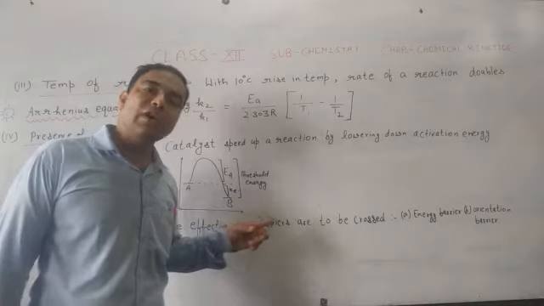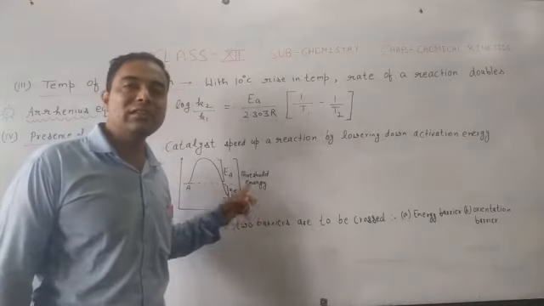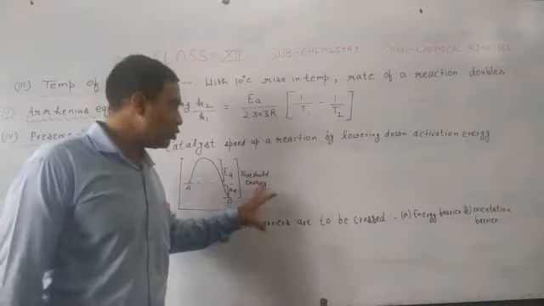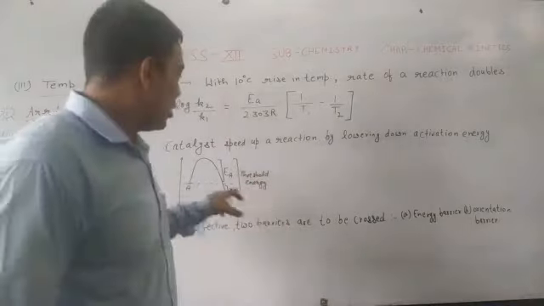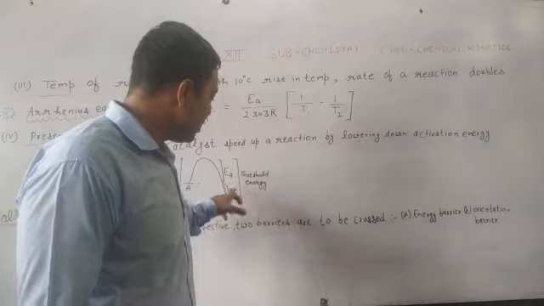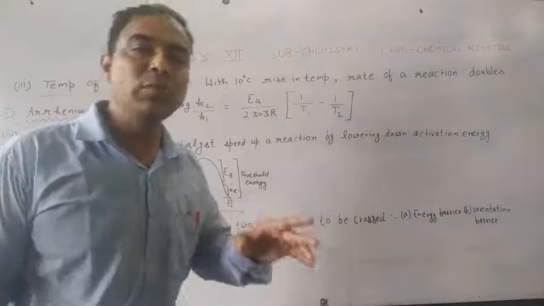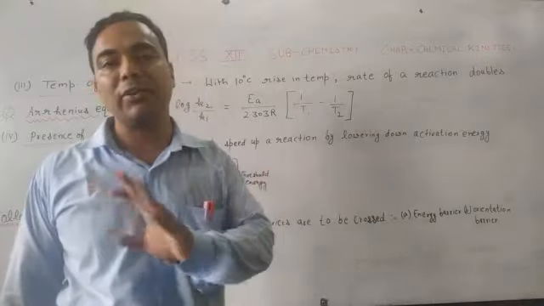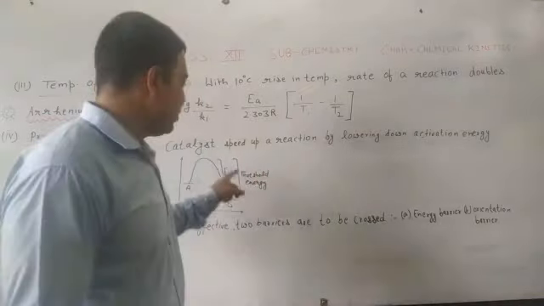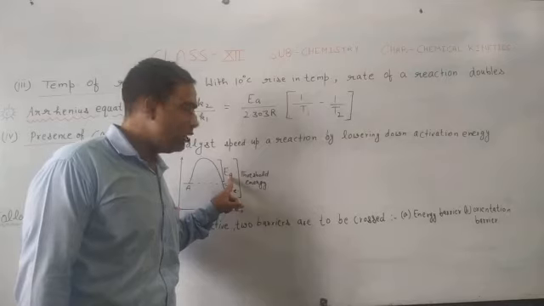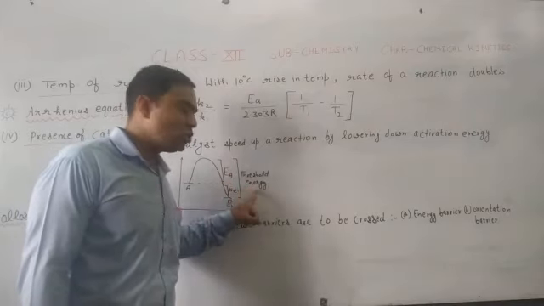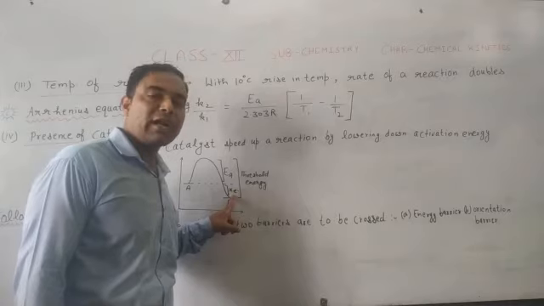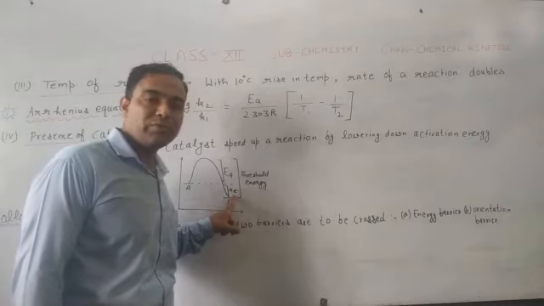This extra amount of energy is known as activation energy and it is represented by Ea. So threshold energy is the sum total of activation energy and kinetic energy that should be possessed by reactant molecules so as to make a collision effective. And activation energy can be calculated, that will be equal to threshold energy minus internal energy of reactant molecules or kinetic energy of reactant molecules.